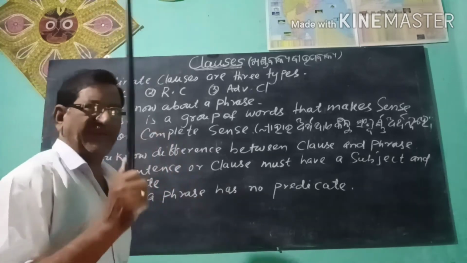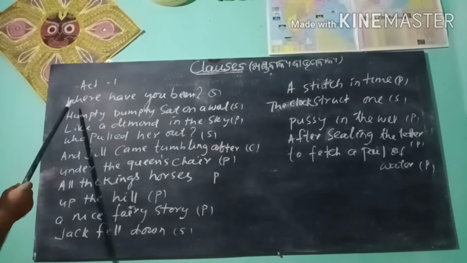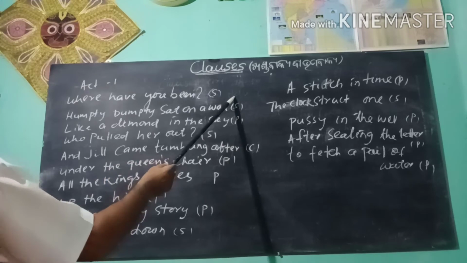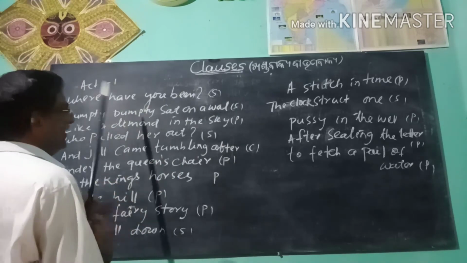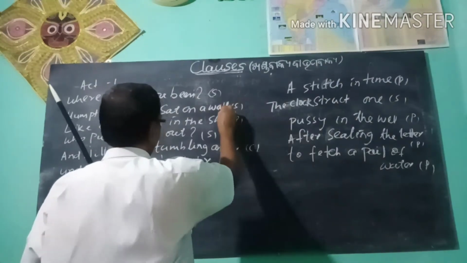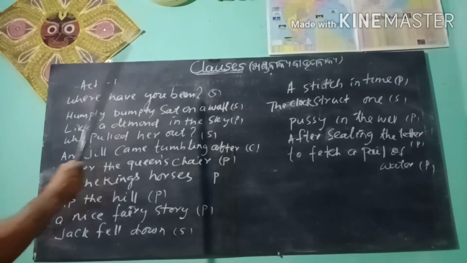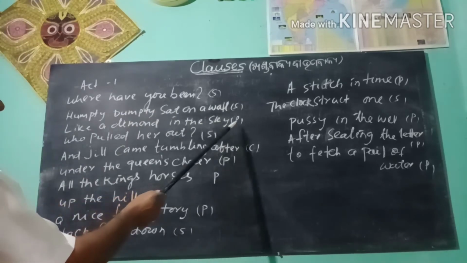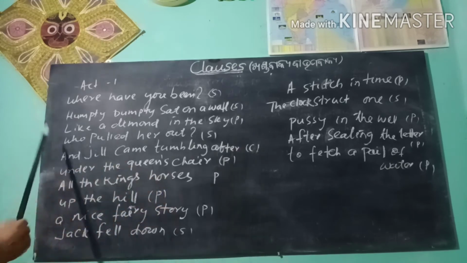A phrase has a sense but not complete sense. You see, activity 1. Where have you been? It is a sentence. Humpty Dumpty sat on a wall. It is also a sentence because it has a subject and a predicate. Like a diamond in the sky, it is a phrase because it has no finite verb.